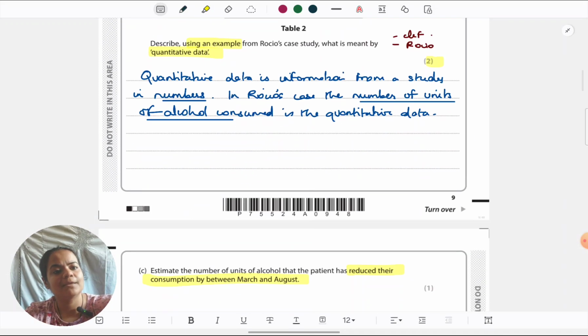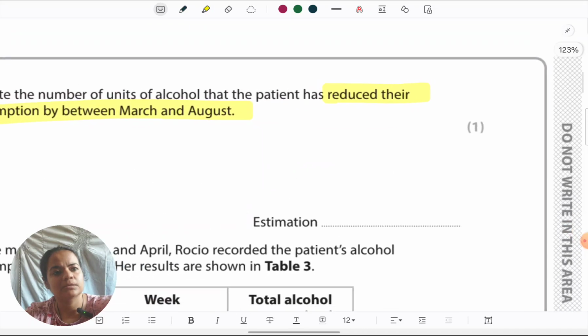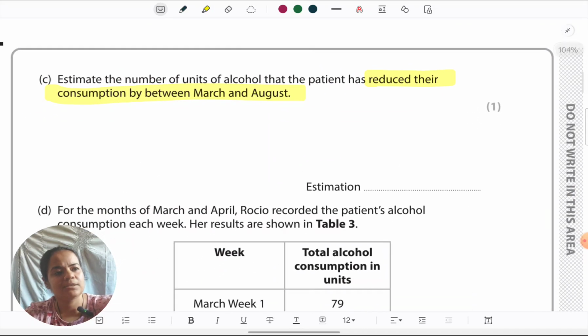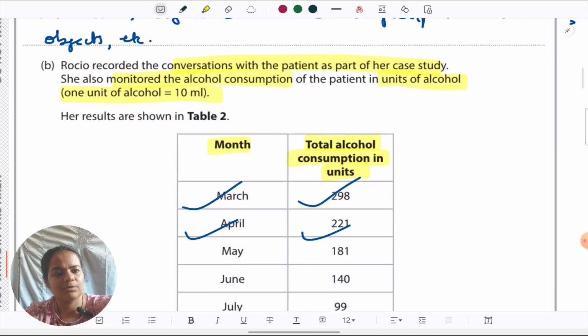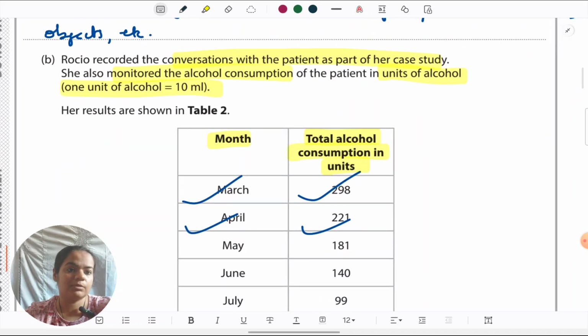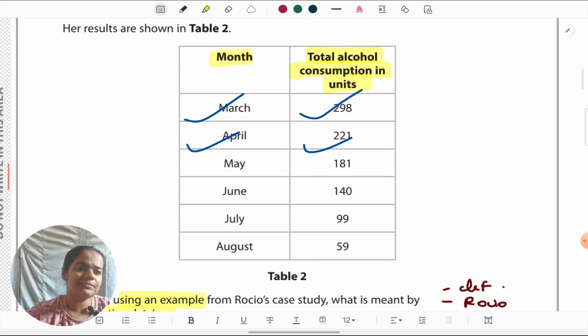I know the screen is not cooperating very much, like whatever edits I'm making here, it's not coming up on the screen, but I can't help it. That's why, as I've told you in the beginning, right now I can't re-record, I'm not having the time. I am going to put up this answer sheet on my website. So any confusions you're having, please download the answer sheet from there. You can watch my video and you can keep the answer sheet in front of you. That will give you more clarity if you're not able to understand anything here.